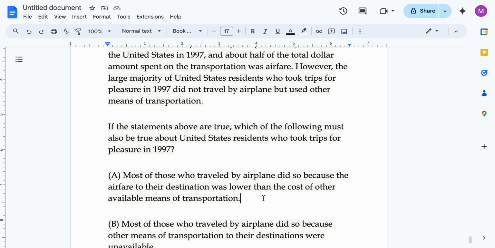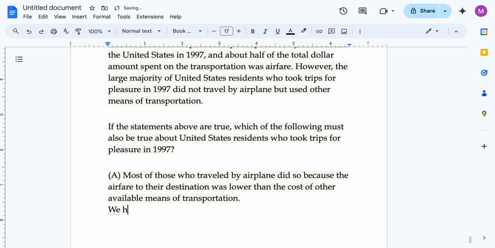Maybe these were old people and they were not very comfortable moving around in other vehicles. It could be anything. Maybe they wanted to go from point A to point B and were not allowed to use other means for some medical reasons. Maybe it was their personal preference or anything. So we can't know why they did so. Reject.